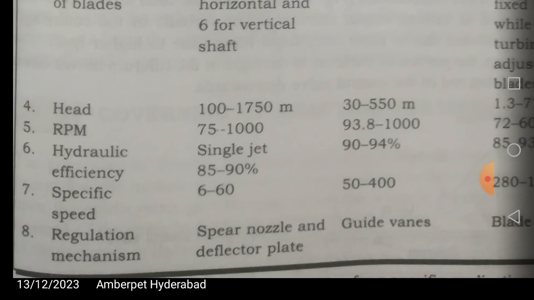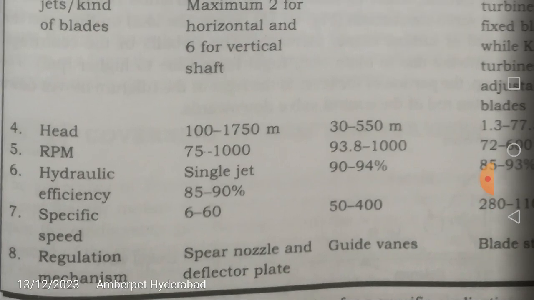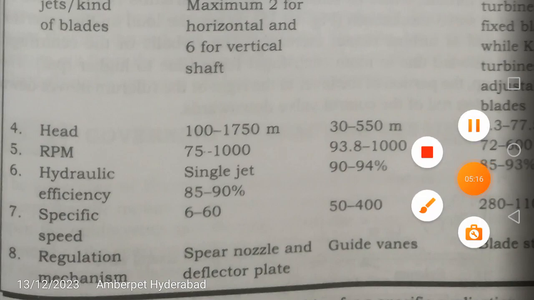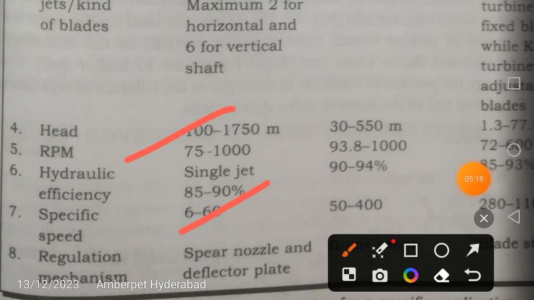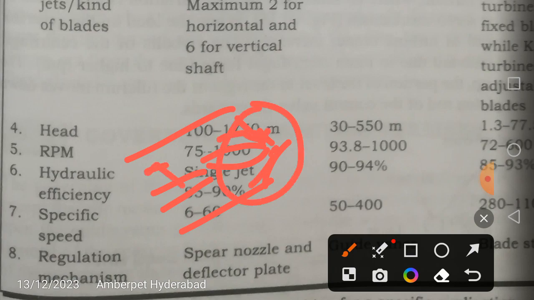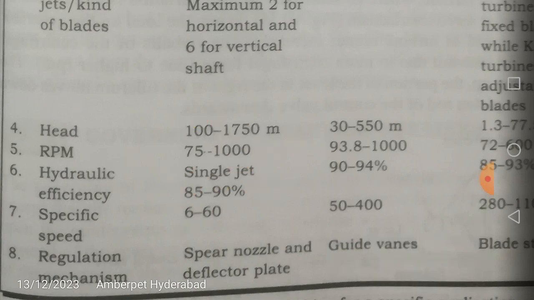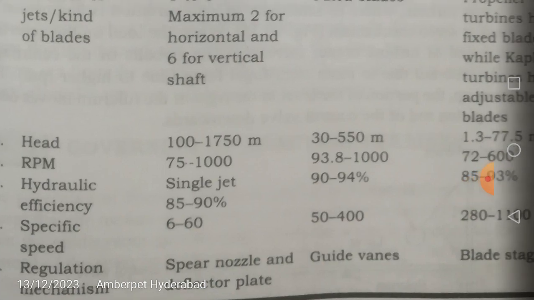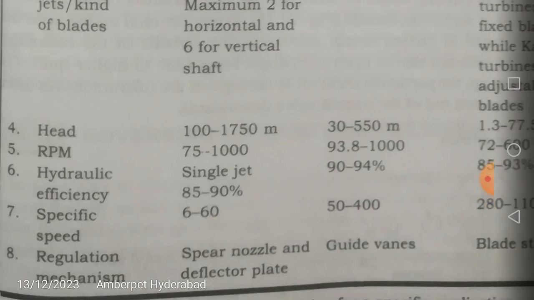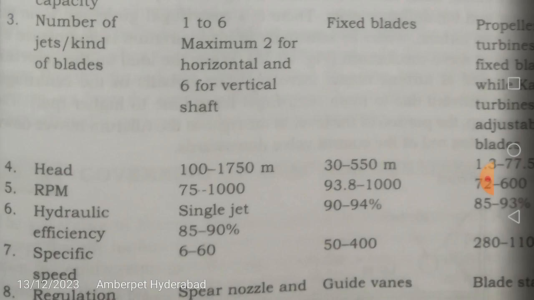Regulation mechanism, how will this be done? In the impulse turbine it will be through the nozzle. A spear is provided, and by moving it you can increase or decrease the opening. This is called the spear nozzle. In the reaction turbine, it is the guide vanes which regulate the working of the turbine.